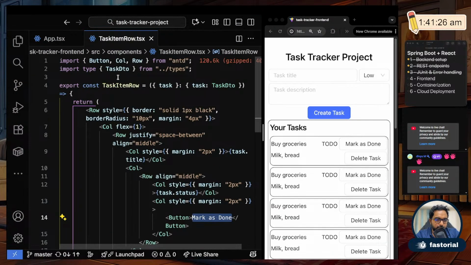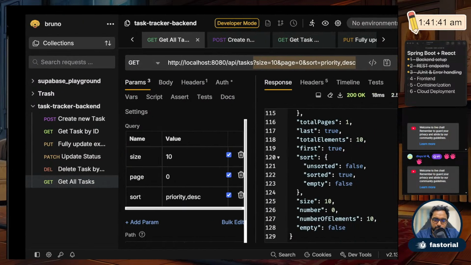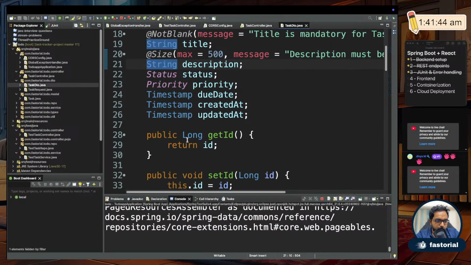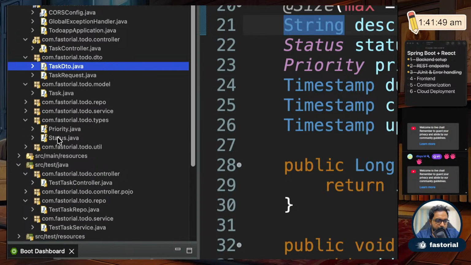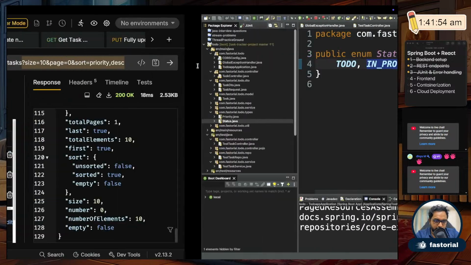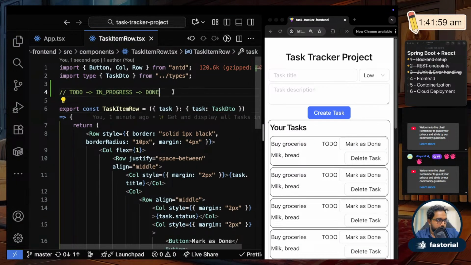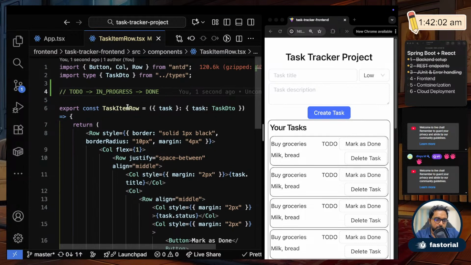Let me write it here, just for reference. So you move a task from to do to in progress to done. Okay, 3 states. So let me quickly check whether those 3 states are here. If I go to my types and go to status, oh yeah, here it is. So it's in_progress, and done. Fine. So these are the 3 statuses which we have. So let's handle it like that.